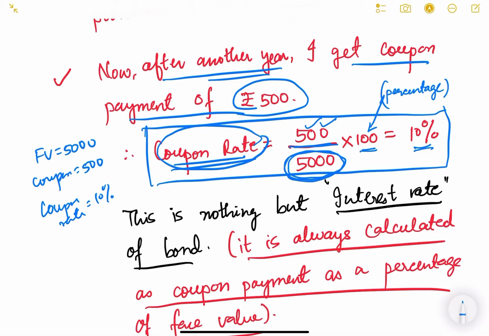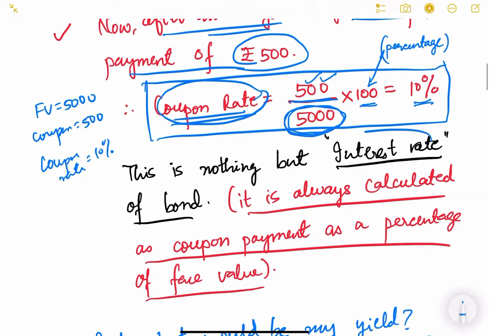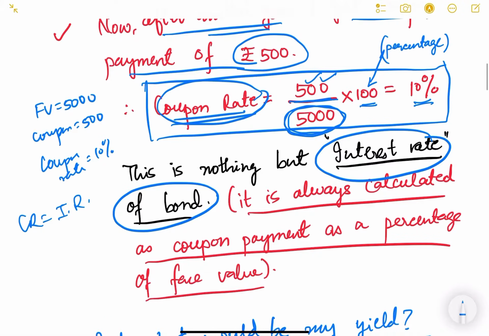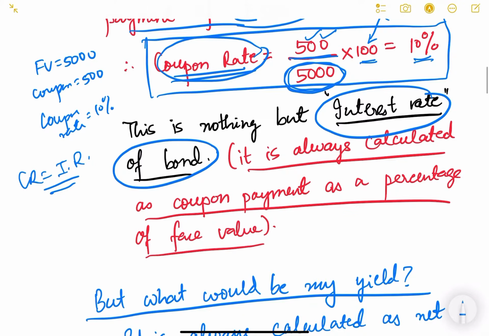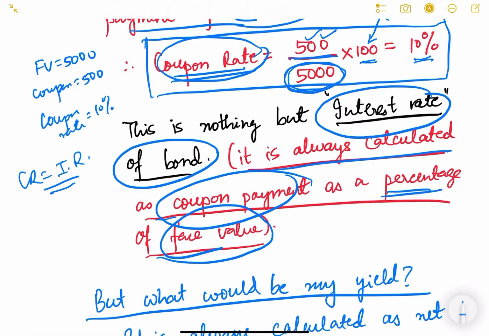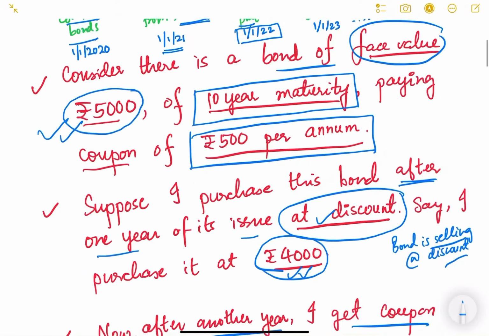This is easy. Now coupon rate is nothing but the interest rate of the bond. So coupon rate is the same as interest rate. Here the interest rate is 10%, and interest rate is always calculated as coupon payment divided by the face value. So coupon payment as a percentage of face value is the interest rate. I hope this first concept is clear to you.